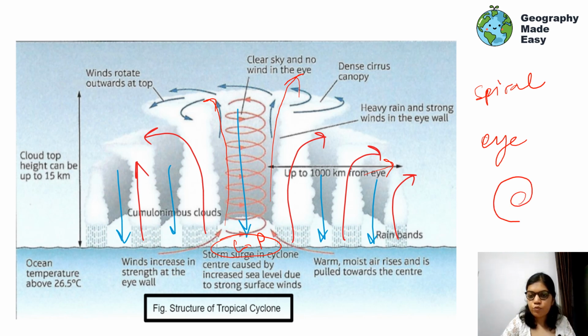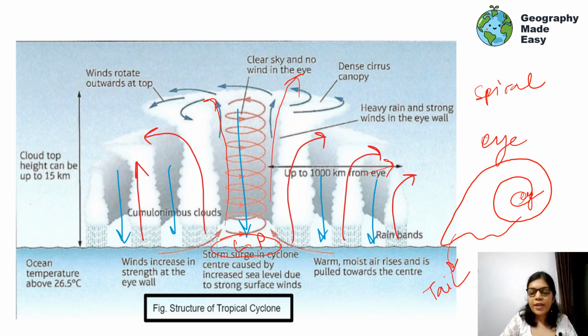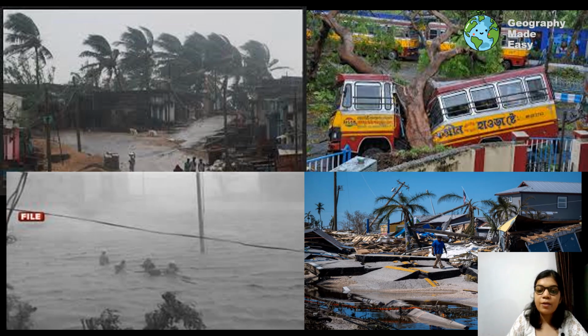If I have to draw the storm in this manner, this is the eye and this is called the tail, which is where the trailing part of the cloud can be seen. Tropical cyclones are very much visible because of the bands of clouds which form, which tell us about the movement of the winds. The winds move in a clockwise direction in the northern hemisphere, and in an anti-clockwise direction in the southern hemisphere.